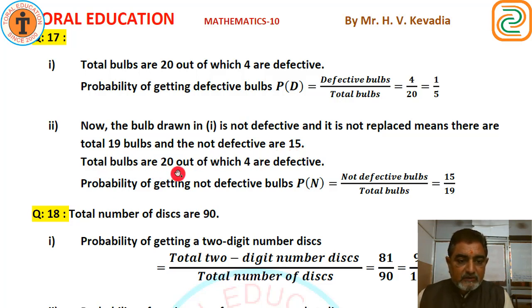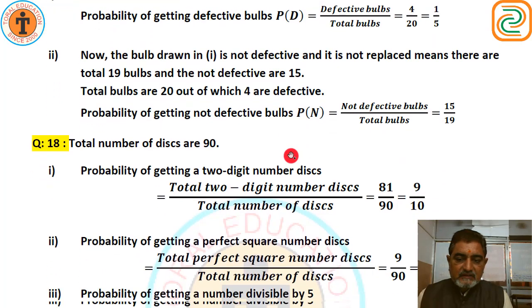So probability of not defective is not defective bulbs upon total bulbs, 15 upon 19. So this is our answer.